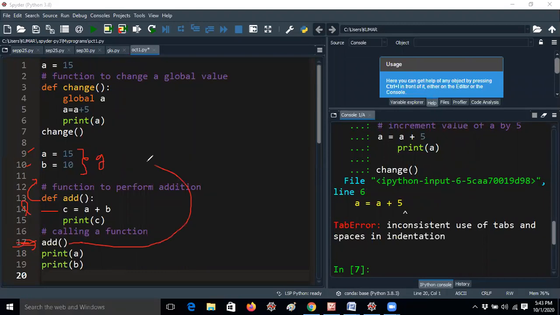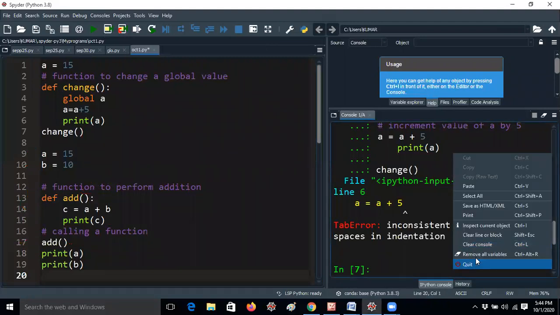Whenever add is called, it goes to this part, and in the add function, c equal to a plus b. That means the a and b values will be copied here. So 15 plus 10, 25 will be the answer. So c equal to 25 will be printed here. If you would like to access the a, b values here or here, it will work. So let me run this program, guys.